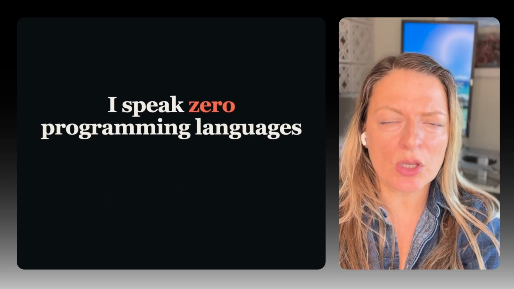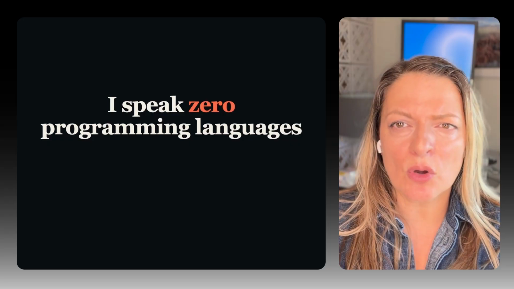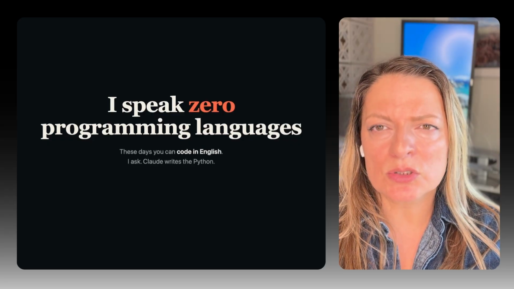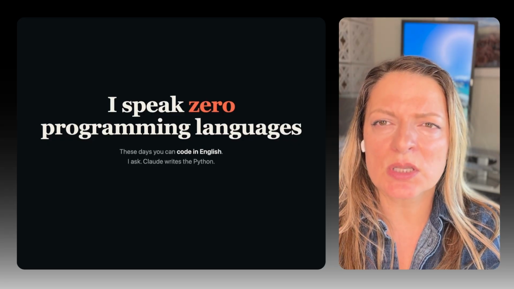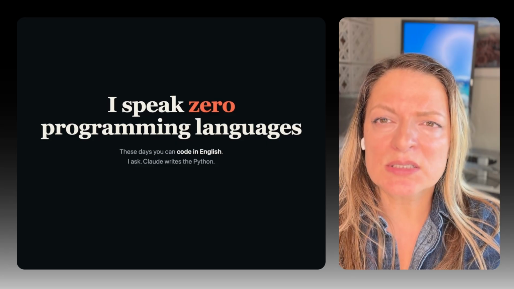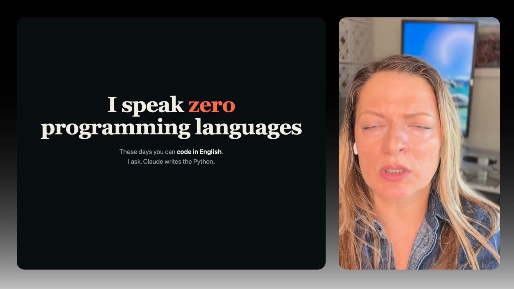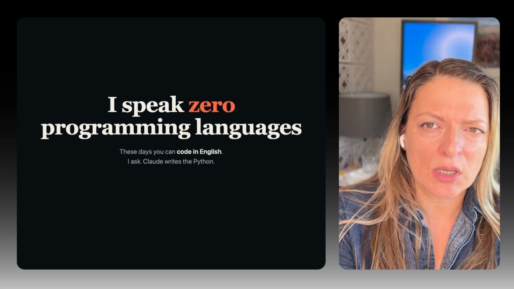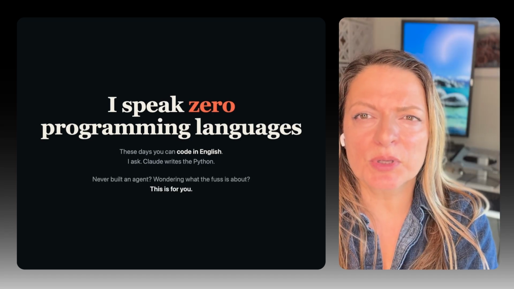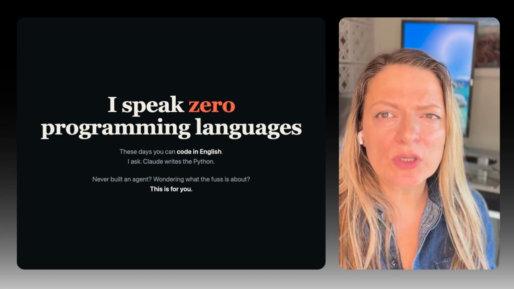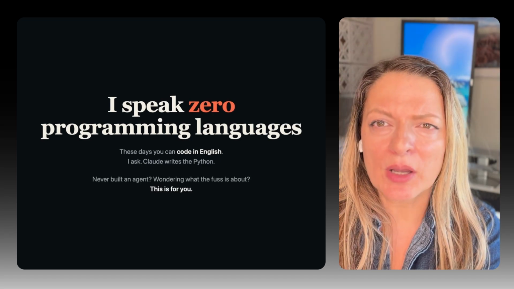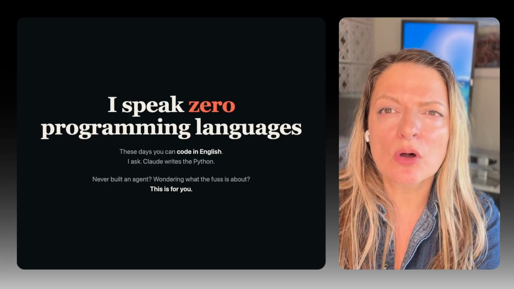I personally do not know any programming language, even though I had Claude Code build Python scripts or HTML pages and others for me. However, I myself don't know a programming language, and that's where Claude Code, Claude Cowork, and Claude AI altogether come in handy. But if you haven't built your own agent just yet, if you're wondering what loop engineering is all about, this tutorial is going to offer value.